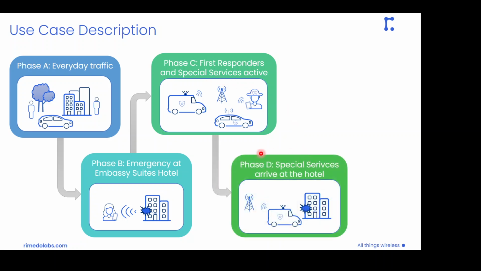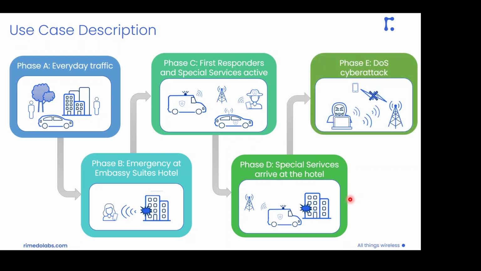Then we move to phase D as time goes by, where we have those special services finally arriving at the hotel and handling the situations. And also we have the first responders organizing the traffic, blocking the traffic in the surrounding area, so we'll have some traffic jams and crowd gatherings forming. And finally, we'll move to phase E, where we have this denial of service cyber attack in the central area, trying to disrupt our proper network operation.